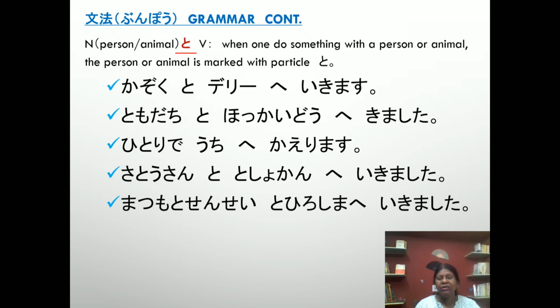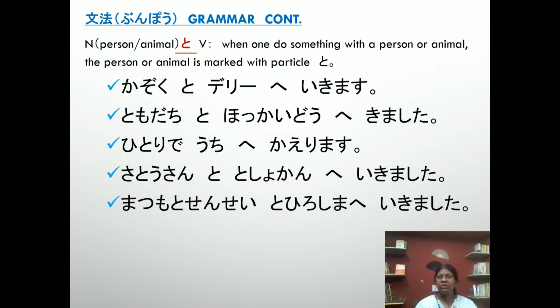It means sometimes we go somewhere with somebody, or we do some action with somebody or some animal also. Sometimes we go on a morning walk with our pets, and also we play with our pets at home. So these are the things.